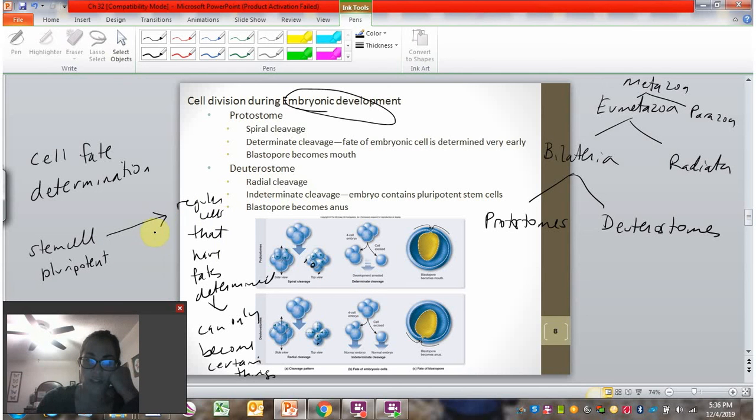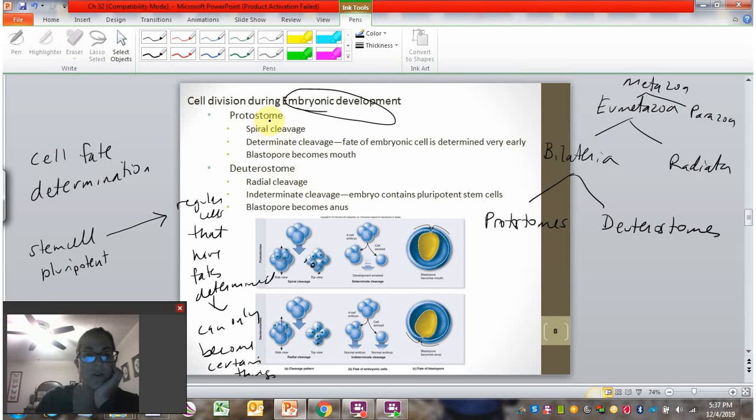This process of determination starts to happen very early in the embryo. So, early patterning, like you can only be the right side of the body or you can only be the left side of the body. Then it starts to get more detailed, like you can only be the skin or you can only be the eye. But depending on the point you are at in the embryo, the fate has been more or less determined. And depending on the type of organism you are, the fate has been more or less determined at different points in the embryo.